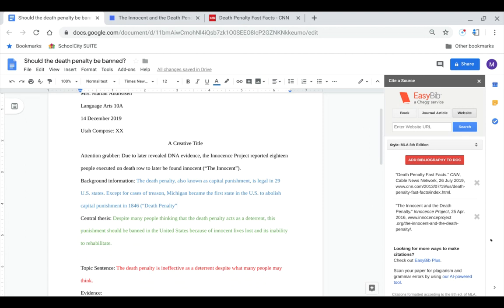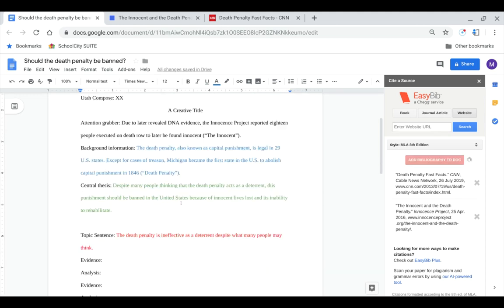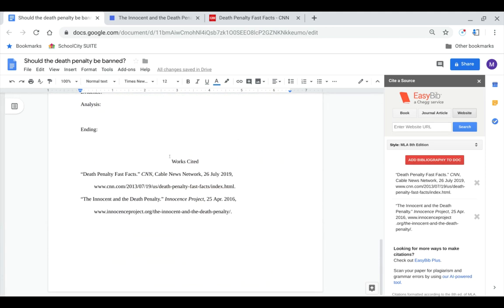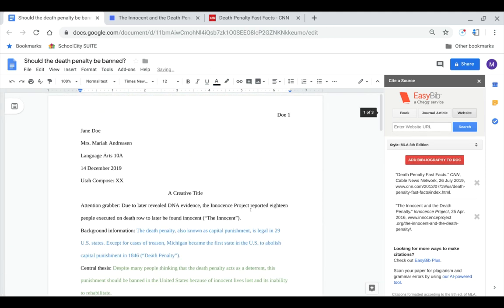So where we're last at is just getting this in-text citation. We chose death penalty as the title because we do an abbreviated title of this if we don't have the author's last name. So we do an end parenthesis and a period. Then you're going to add bibliography to doc. It should show up down here. It does.